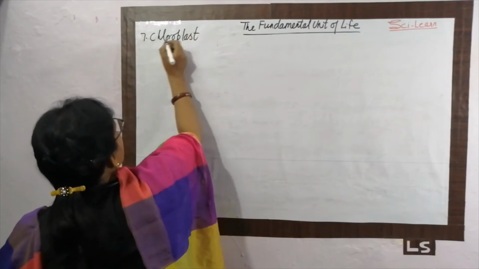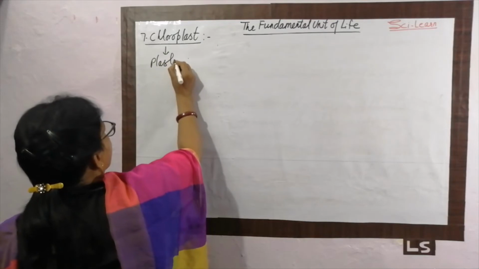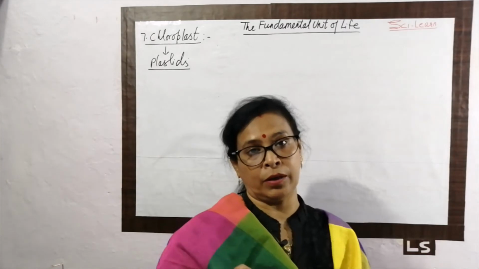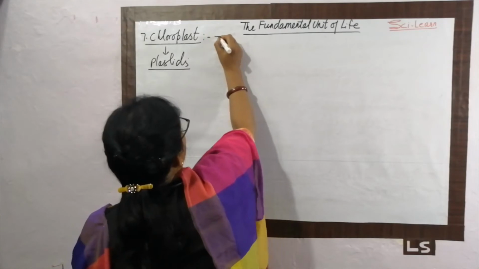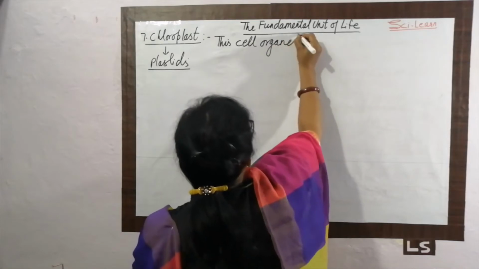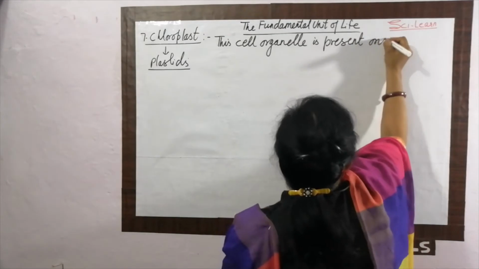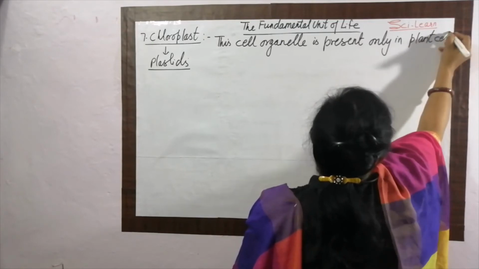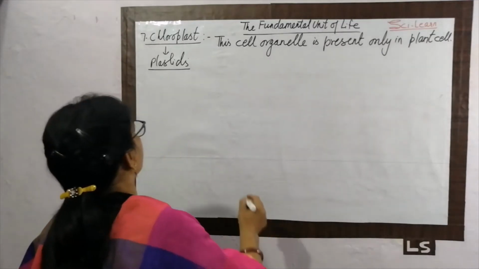Actually, chloroplast is a kind of plastid. Plastids are the colored pigments which are present in the plant. One more important thing, this cell organelle is present only in plant cell. Okay, what is the direct meaning of this? It is absent in animal cell. Why is it absent? Let us know about that.